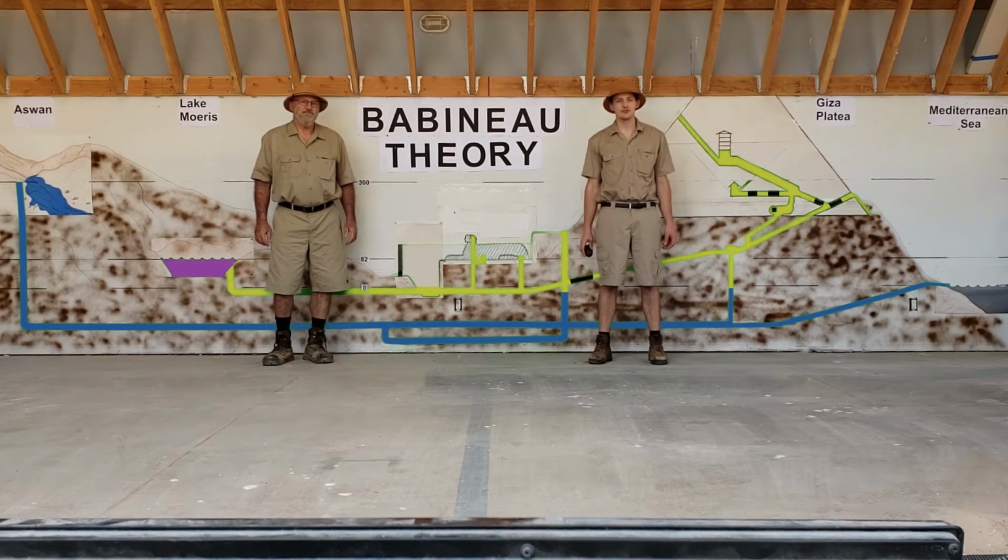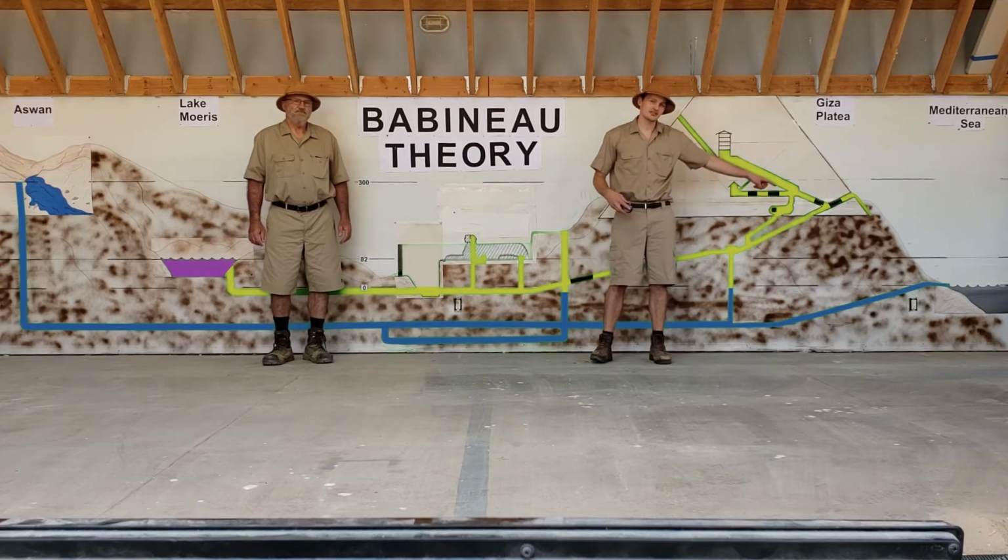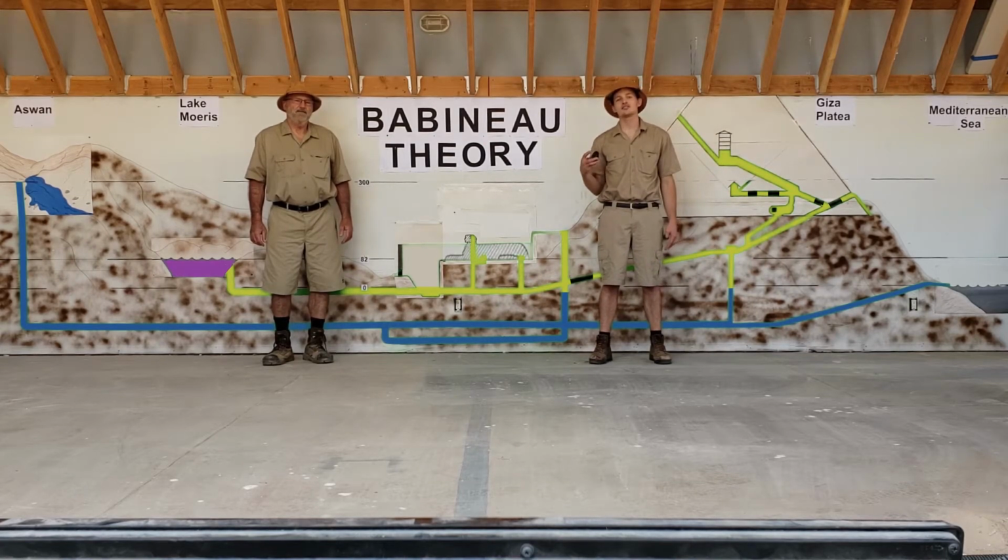That means that for several years during every Aket season, water from Aswan flowed through this pipeline straight into the Mediterranean. This would have actually carved a channel between the pipeline and the sea. After they finished building and renovating everything, they plugged this pipeline with a block. But remember, they didn't have ways to create watertight seals, so the system still would have had a constant leak year-round. This leak would have started small, but slowly eroded away at the limestone, increasing its size every year.